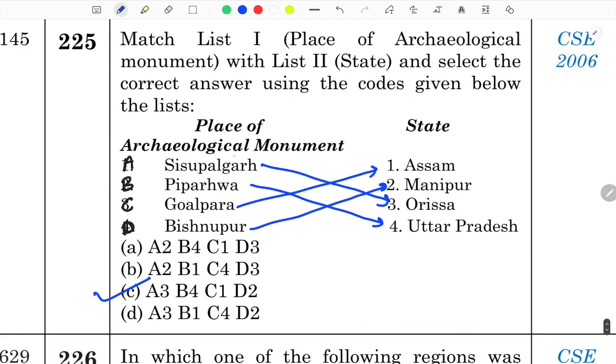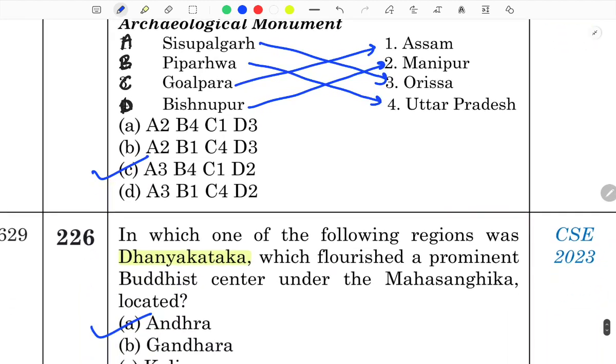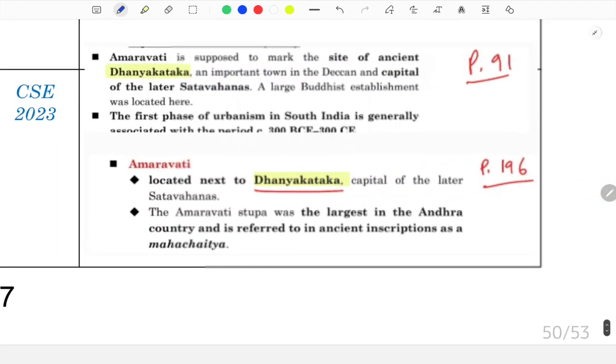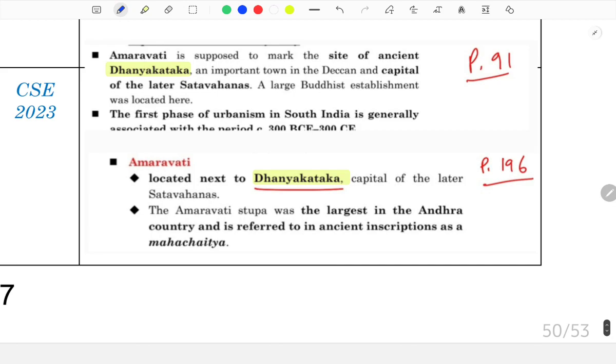Now a very easy simple question: archaeological monument in which state? Shishupalgarh is in Odisha, Piprahwa is in UP, Goalpara is in Assam and Bishnupur is in Manipur. This was your recent year question, 2023. In which one of the following regions was Dhanyakataka, which flourished as a prominent Buddhist center under the Mahasanghikas, located? Andhra. And it's covered a lot in your notes too.